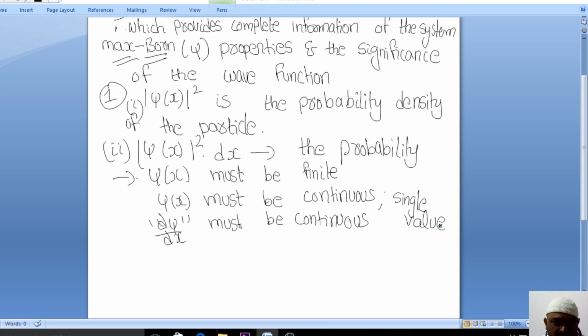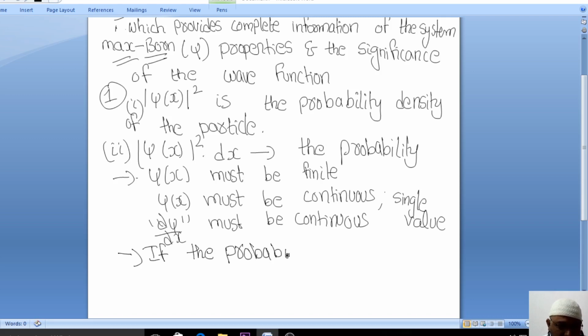The first derivative of psi of x should also be continuous, right? So that we are actually dealing with. Now the next important thing that you need to remember, if you want to find the particle in space, is that we don't know exactly where the particle is, and that is the reason we are using the probability concept.